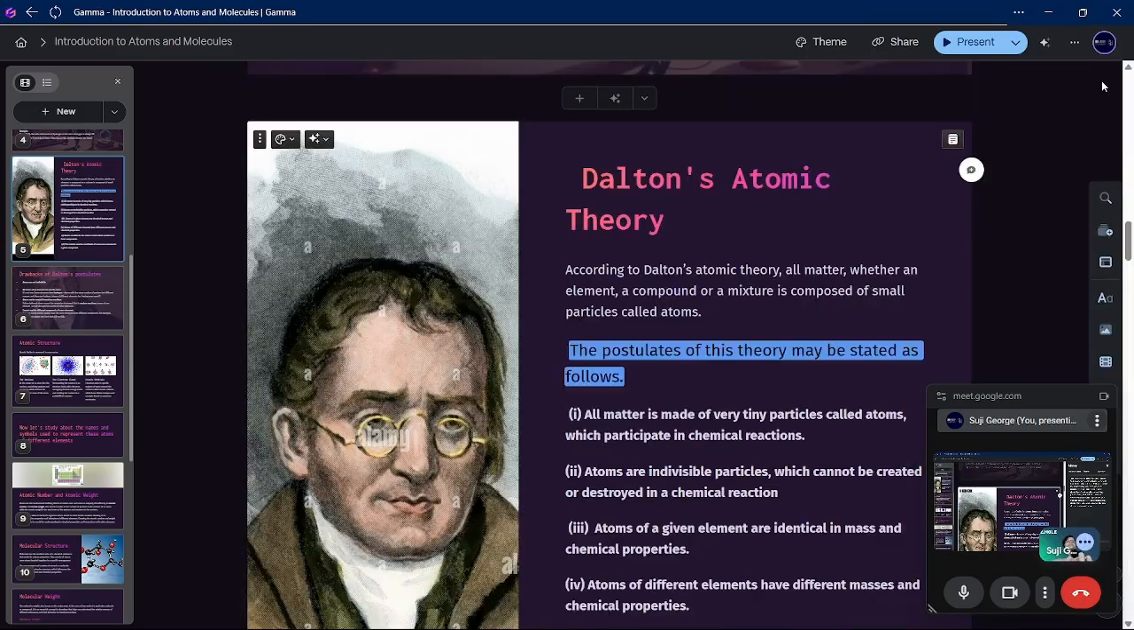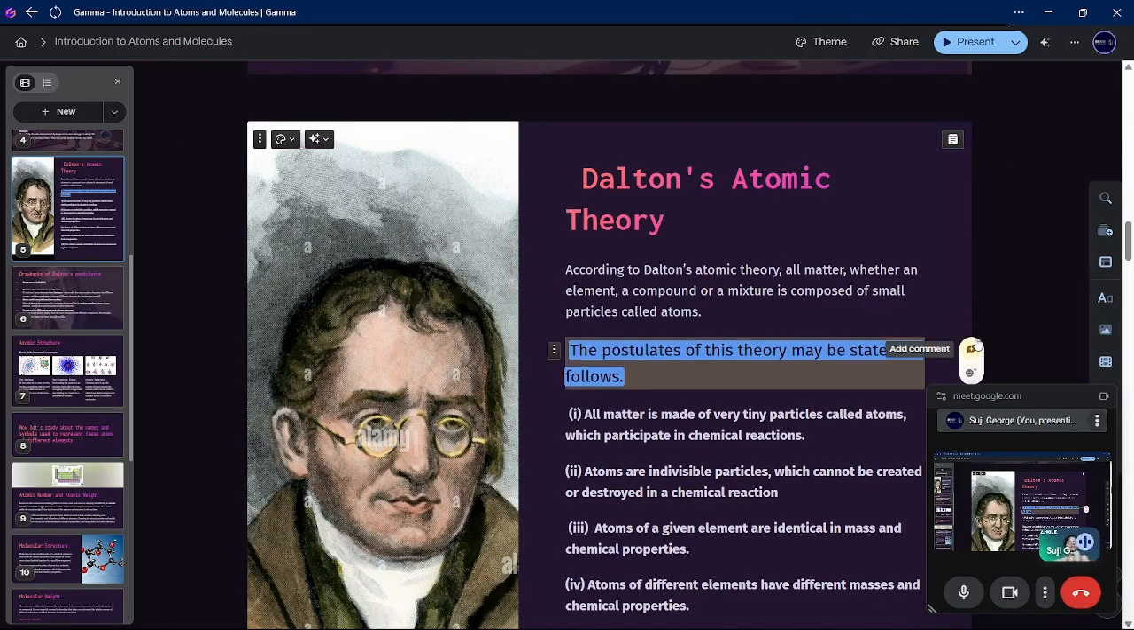So, let's see what Dalton has to say. He first said, all matter is made up of tiny particles called atoms, which take part in chemical reactions. Yes, that is what the other philosophers and scientists said too. That is the first one. These postulates are important and you need to study them. Even though they have drawbacks, they are still relevant.